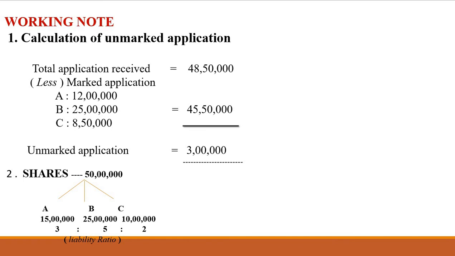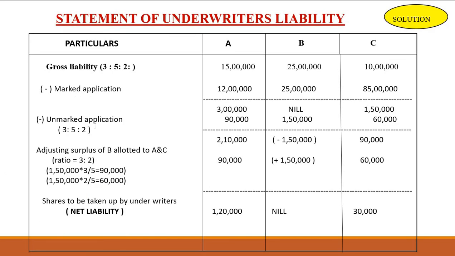Here we take the gross liability ratios for unmarked application, that is 3:5:2. So A is 3 lakh into 3/10, then B is 3 lakh into 5/10, then C is 3 lakh into 2/10.